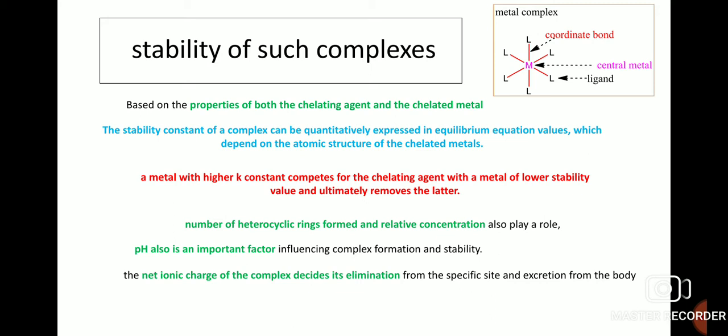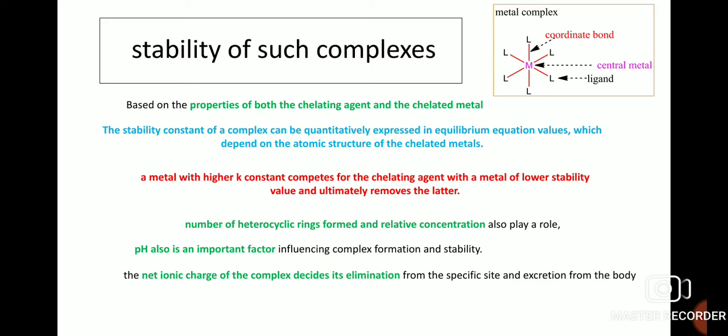The stability of such complexes of metal and ligand is based on the properties of both the chelating agent and the chelated metal. The stability constant of a complex can be quantitatively expressed in equilibrium equation values, which depend on the atomic structure of the chelated metals.